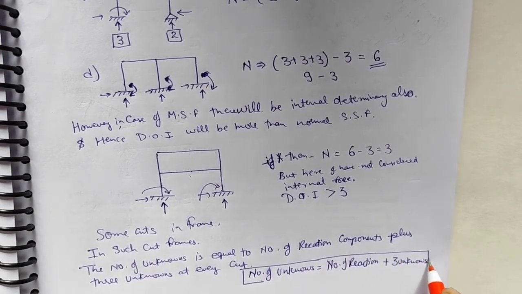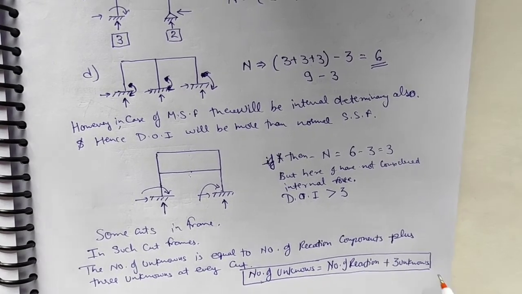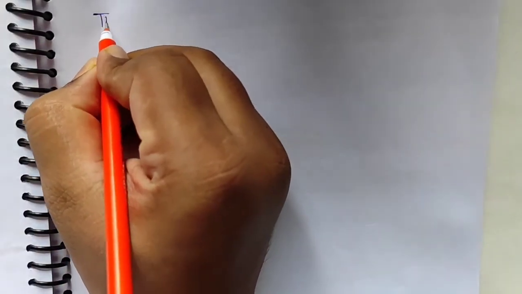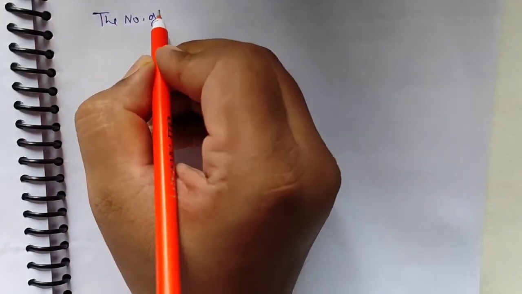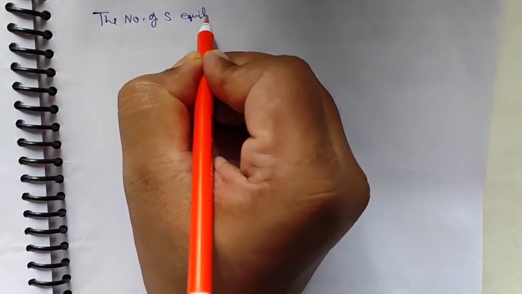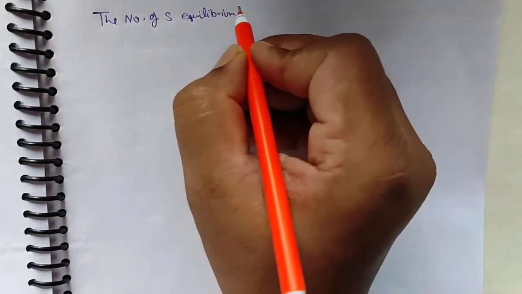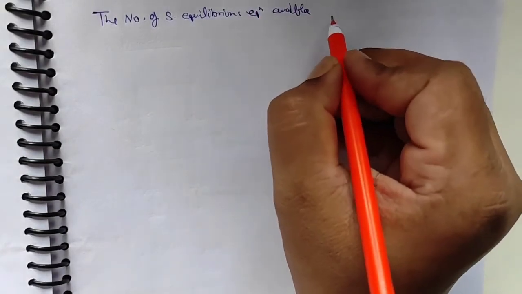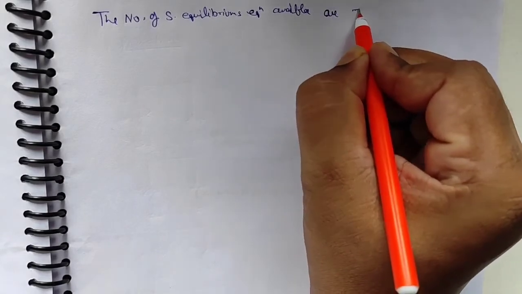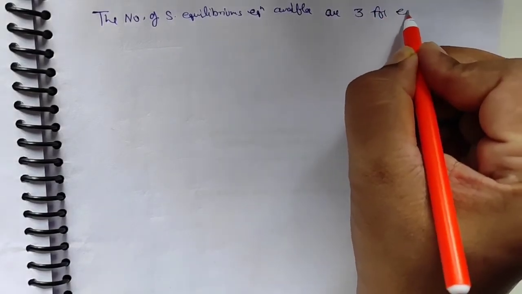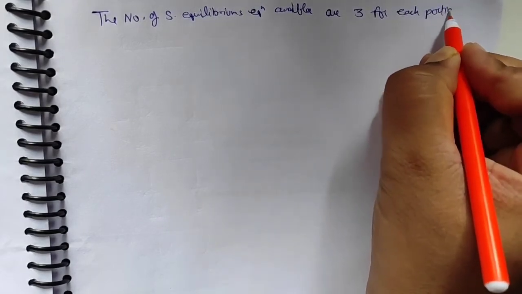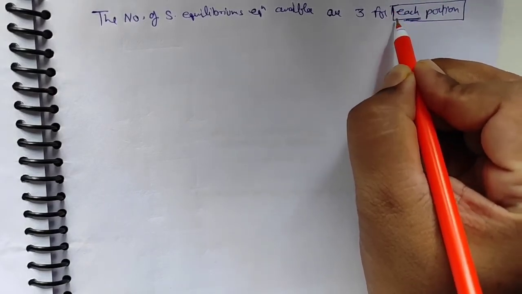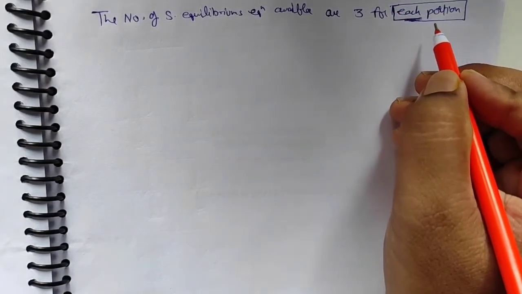This is the formula in order to find out the number of unknowns, and the number of static equilibrium equations available are 3 for each portion. So we should remember this, each portion, as in further numericals we'll deal with portions.